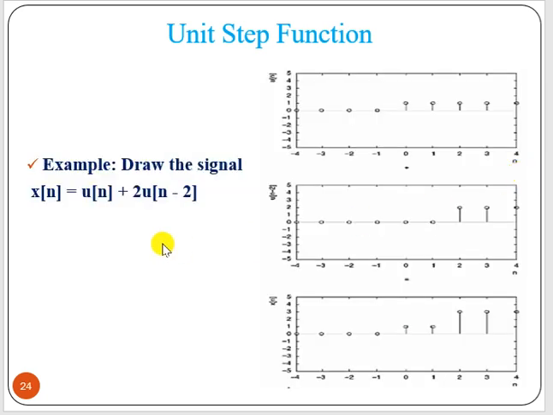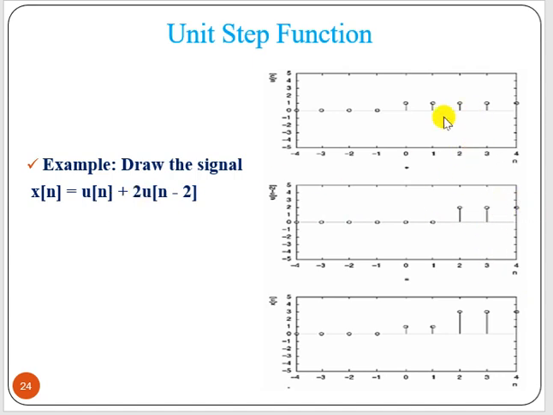Now say draw a signal, that is u of n plus 2 u of n minus 2. Now u of n is nothing but starting from 0, all values are 1 up to plus infinity. 2 u of n minus 2, right? That means magnitude should be 2 into 1, that is 2, and it should start from n equal to 2. So at n equal to 0 it is 0, 1, 0. At n equal to 2 the value is 2, then 3, 2, 4, 2, it will go on.